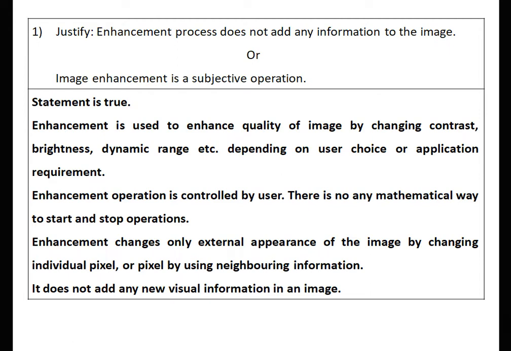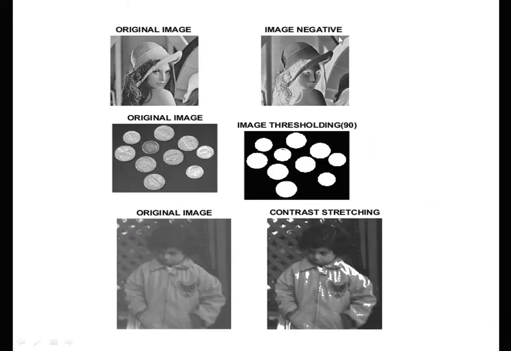Therefore, image enhancement does not add any visual content to the image, and it is a subjective operation as all operations depend on the user. Now just see the example of image enhancement. Original image and negative: here the original visual content is not changed. Next, image thresholding: the objects are separated from the background.